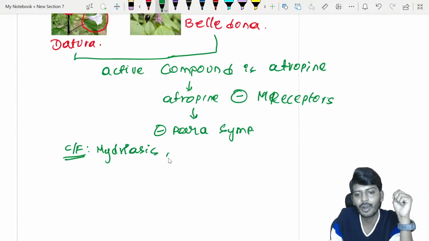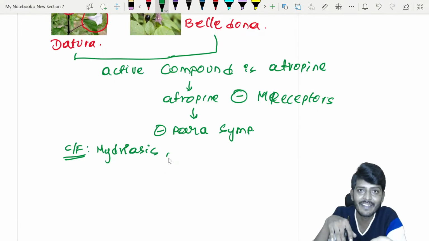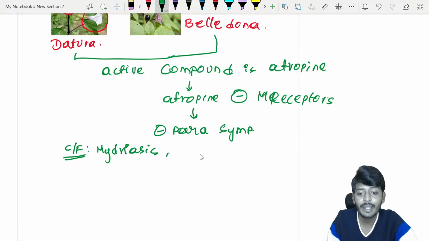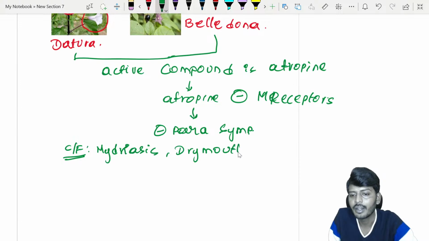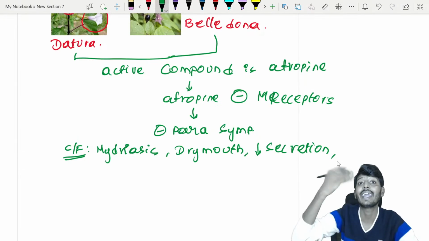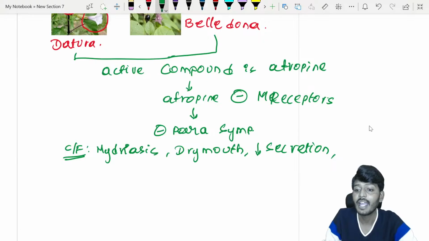Apart from that, what else will be the clinical feature? In the oral cavity, if parasympathetic is activated, secretions and salivation will be increased. But now secretions will be reduced, so that will lead to dry mouth. There is also a decrease of secretions in other places, like your respiratory tract. Then the patient will have constipation or diarrhea? If parasympathetic is activated, diarrhea. Diarrhea would be a clinical feature of organophosphate or mushroom poisoning. Here the patient will have constipation.